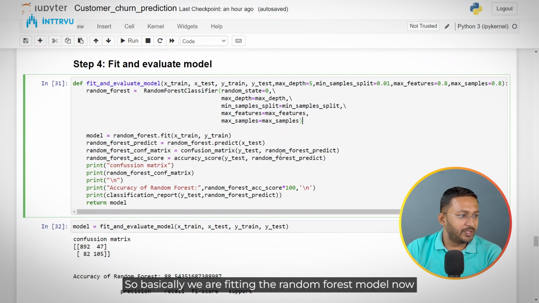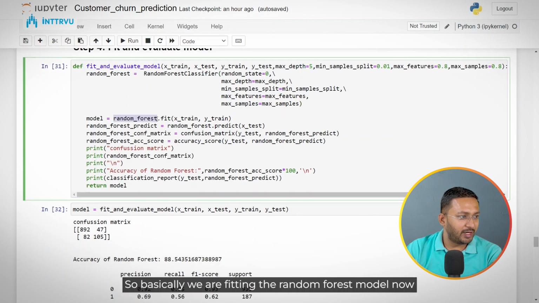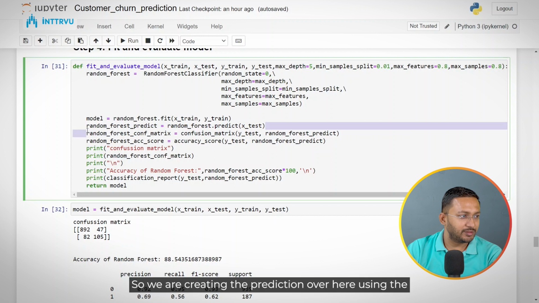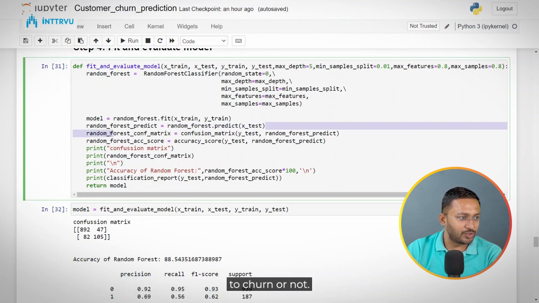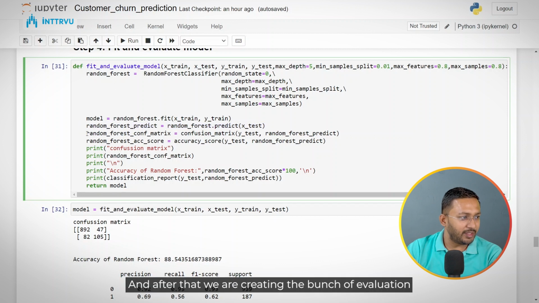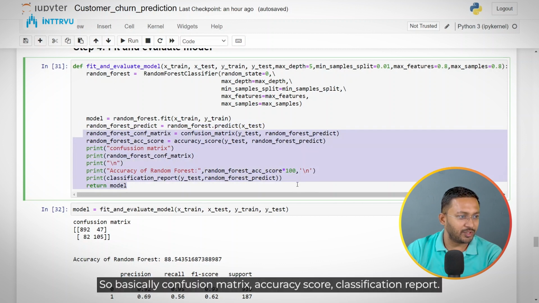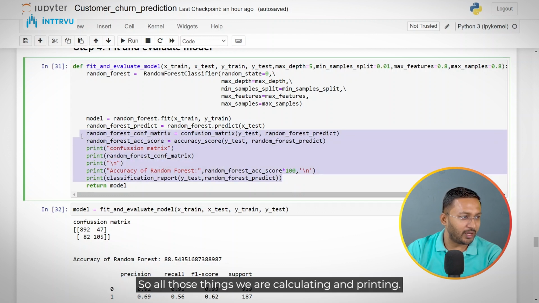Okay. So basically we are fitting the random forest model now using the fit function, and we are passing our training features and training labels to it. And then based on the model that we have trained, we are going to predict. So we are creating the prediction over here using the predict function. So this would predict for every test data that we have, what is the label, whether the customer is going to churn or not. And after that, we are creating the bunch of evaluation metrics. So basically confusion matrix, accuracy score, classification report. So all those things we are calculating and printing.